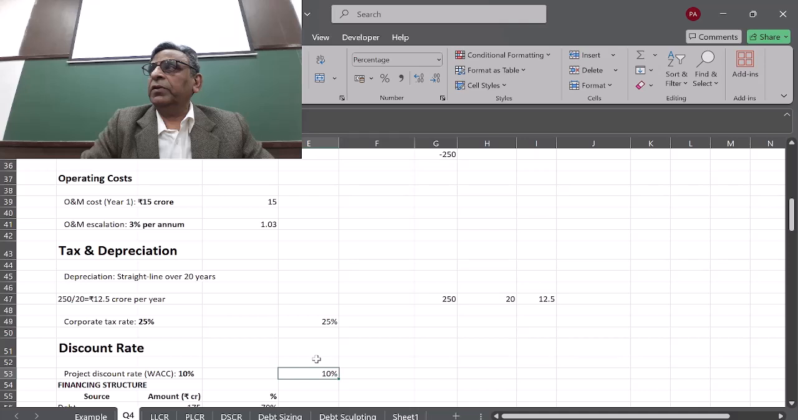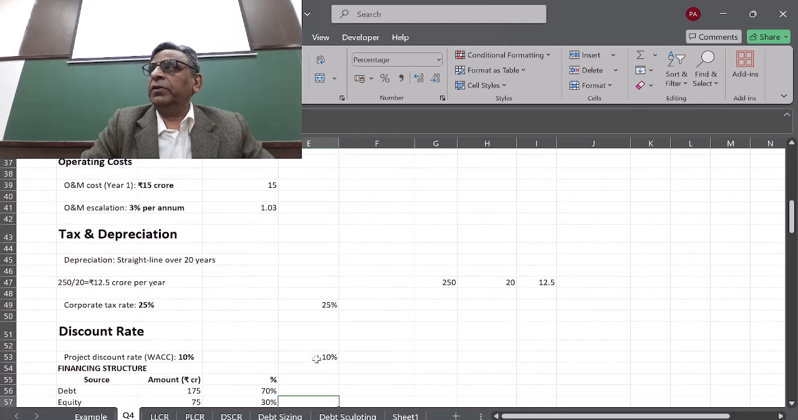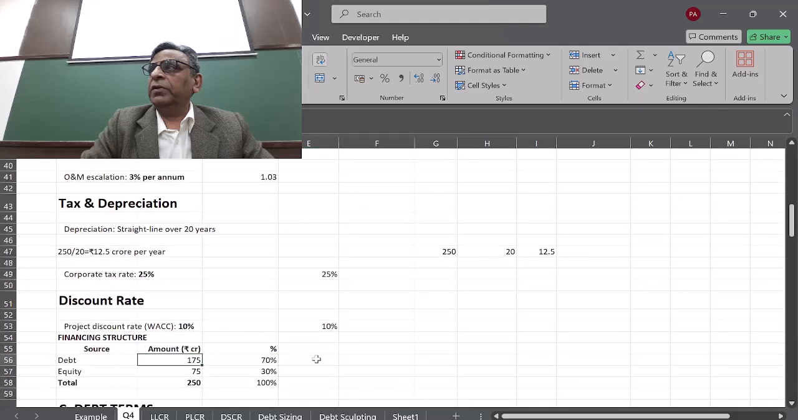Is this clear? Okay. Coming back to this, WACC is given here as 10%. Here the debt and equity are given. Debt is 175 crores and equity is 75 crores, and the percentages of debt and equity are given. So 250 crores and 100%. Of course, the WACC is given to you, so we are not going into the calculation of the WACC.